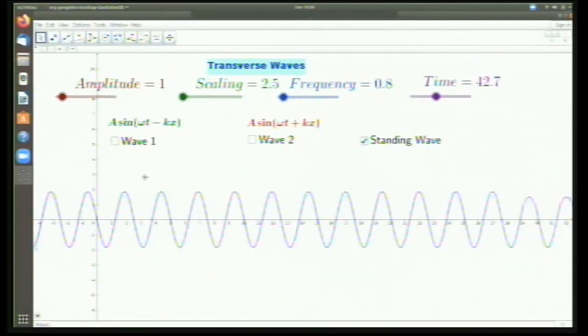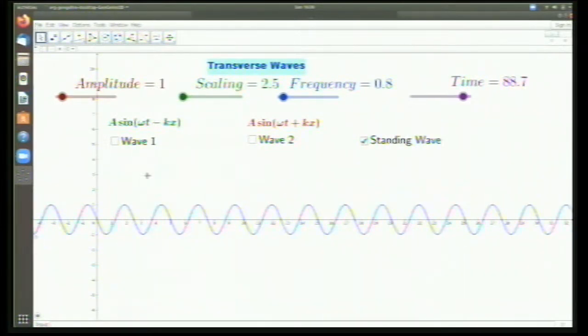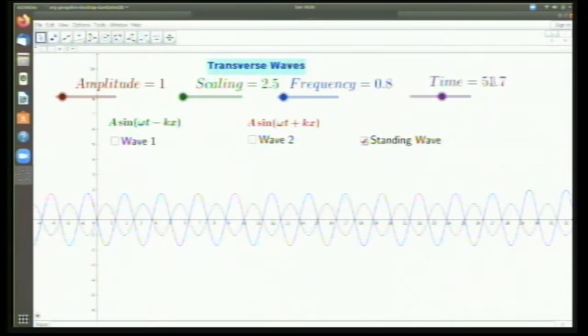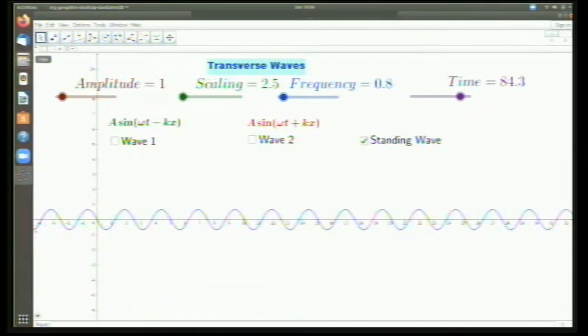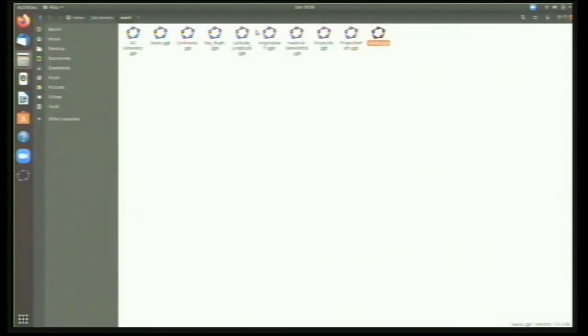Now you can see this wave is not going anywhere. It is not going towards the right or towards the left. It's just oscillating from that place. These waves are called standing waves. Standing waves are normally taught using pure mathematics, but they can be taught using this in a very nice way also. Now we have a different kind of wave which we call the longitudinal wave.